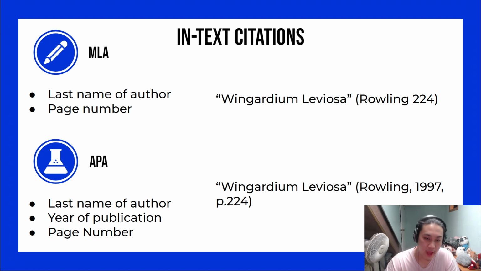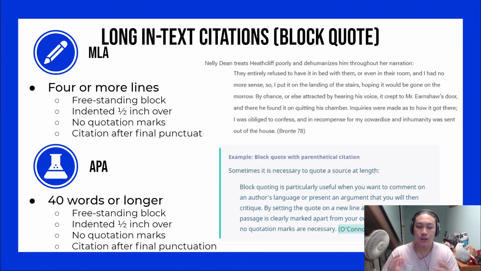But if we look at APA, in-text citations include the last name of the author, the date of publication of that media, and the page number. The only difference between the two is the date of publication, I'd say. So if we look to our right at APA, we'll see "Wingardium Leviosa," the same quote as we did for MLA. We'll see instead in the parentheses, Rowling, comma, 1997, that's the year of publication, and then comma again, page 224.